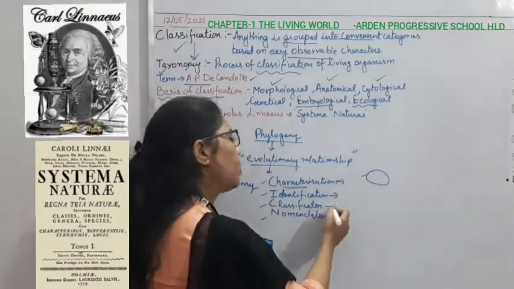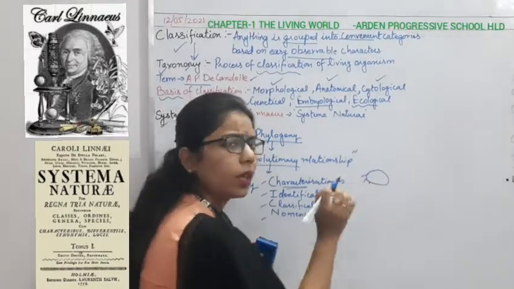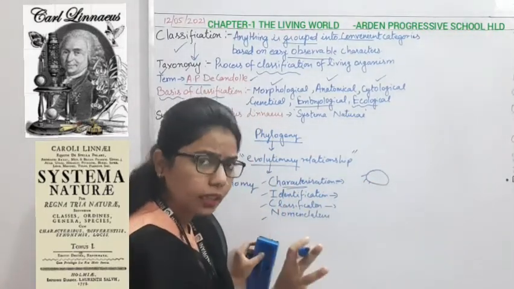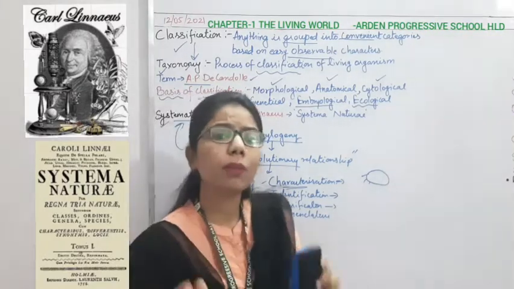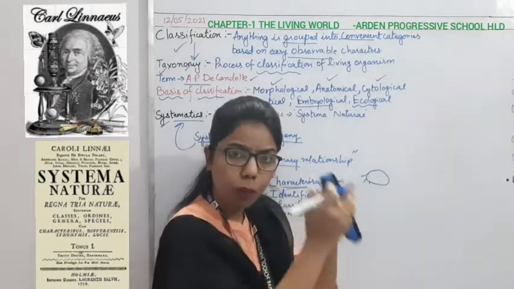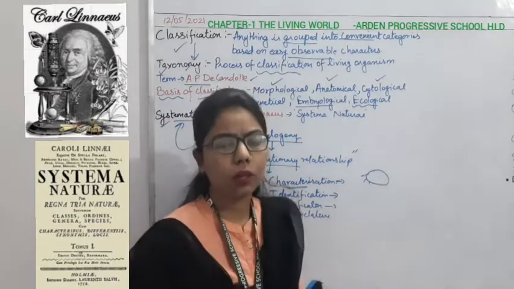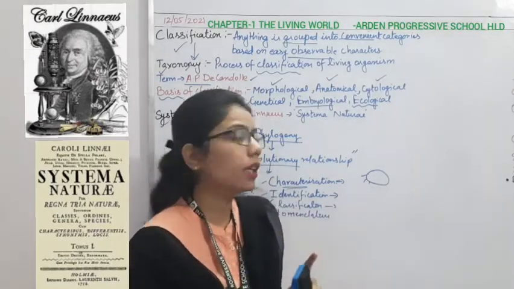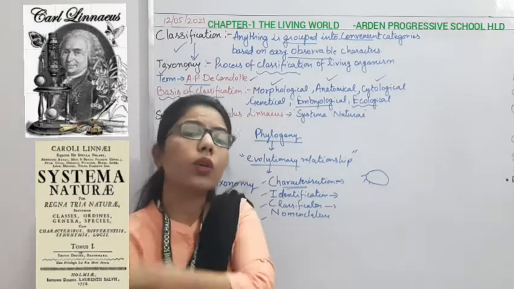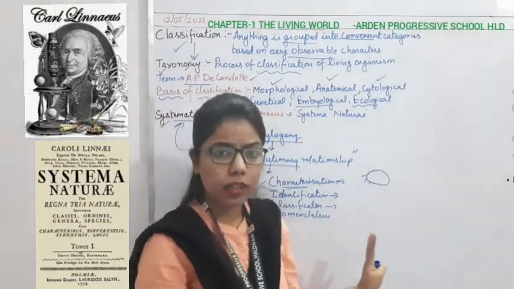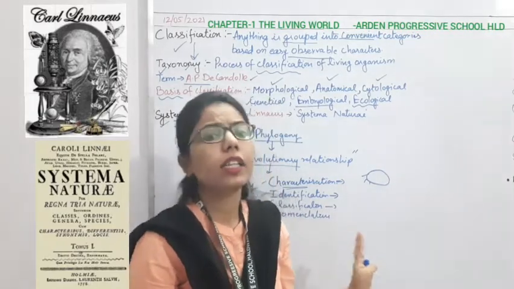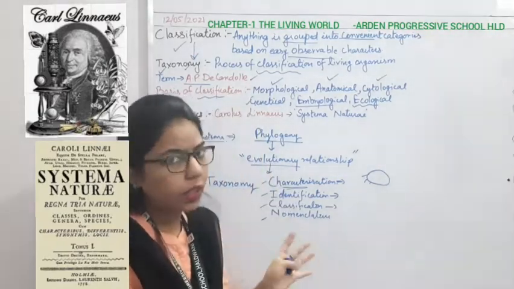Now once you have identified that yes, it is showing somehow the same characters, on the basis of similarity and dissimilarity, you are keeping all these things in a proper classification manner. You are going to classify it. Same thing as I said, if you are going to classify non-living things, you classify whether they are similar or dissimilar.